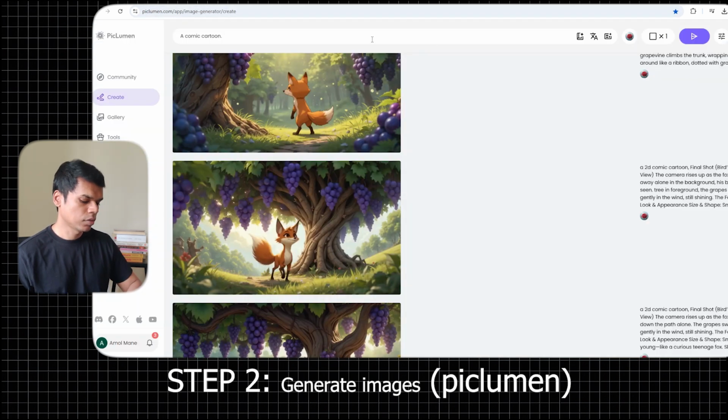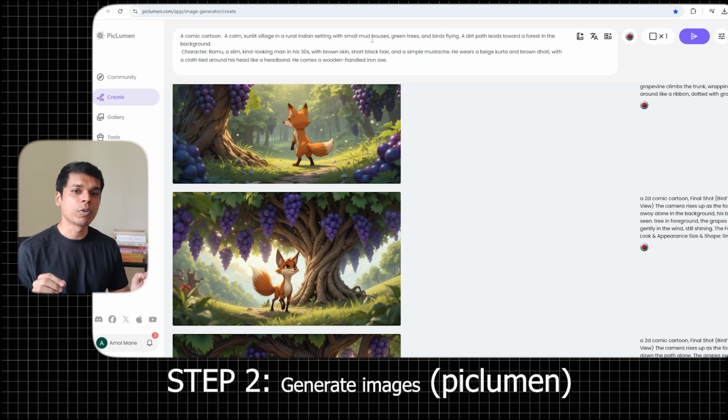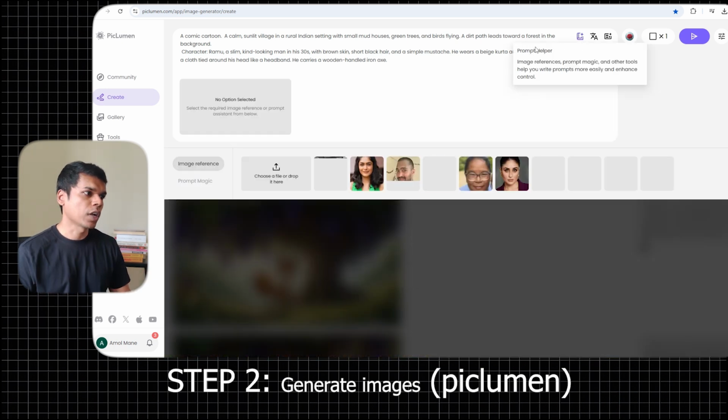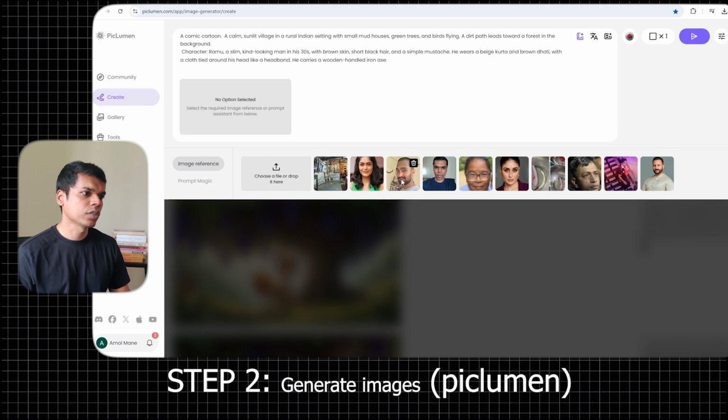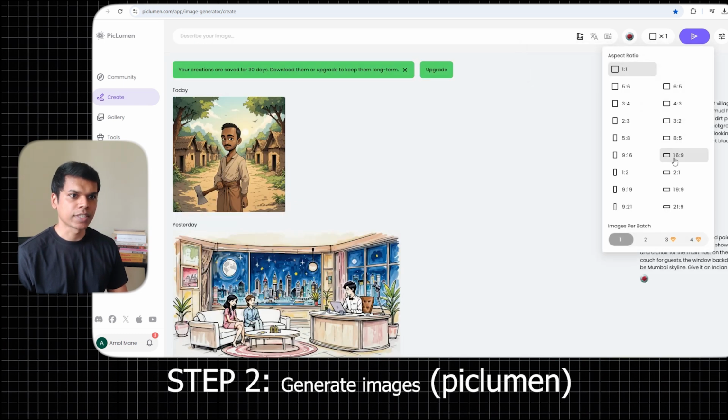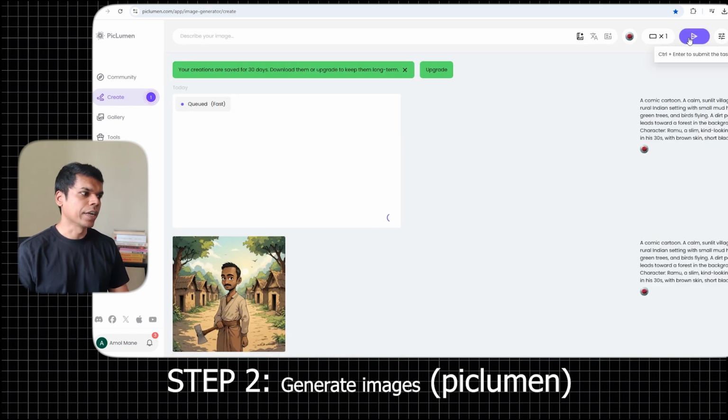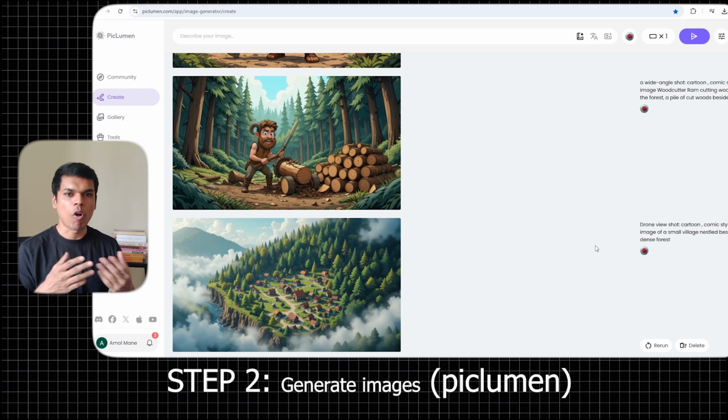it here. Now, you can also give a character reference in Piclumen so that your character can look a certain way. And you can consistently use that image and make the character appear the same in different shots. So from here, I'm going to choose this image. From here, make sure you select 16:9 and generate. So one by one, generate images for all your shots.